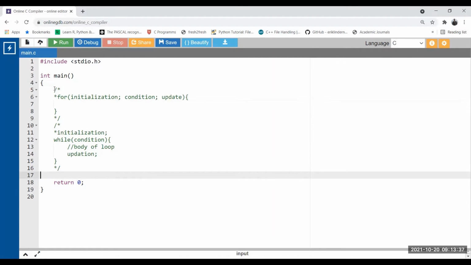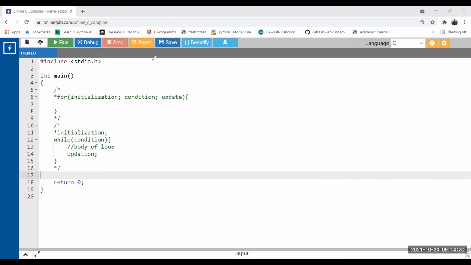Okay, so let's start the comparison here. See, in the for loop, initialization is part of the loop. Yes, we have already seen that initialization can be placed outside of the for loop as well. But in the while loop, initialization is always outside. That means before writing the body of the while loop or the condition for the while loop, we need to perform the initialization of the loop control variable. I hope you remember the loop control variable. Based on its value the loop is controlled: how many times it is executed and how much time is left for the loop to continue.